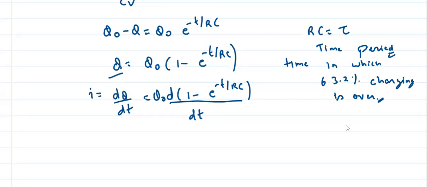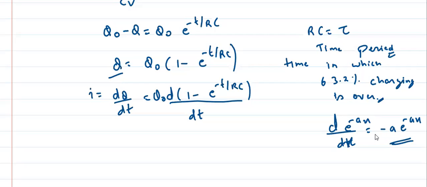We know that the differentiation of e to the power minus ax with respect to x is minus a e to the power minus ax.